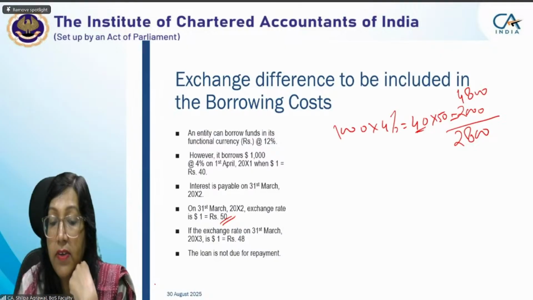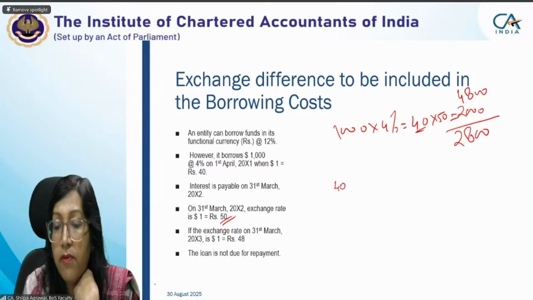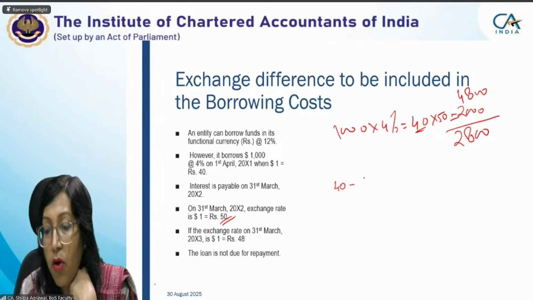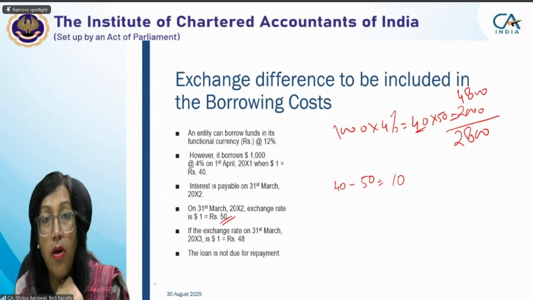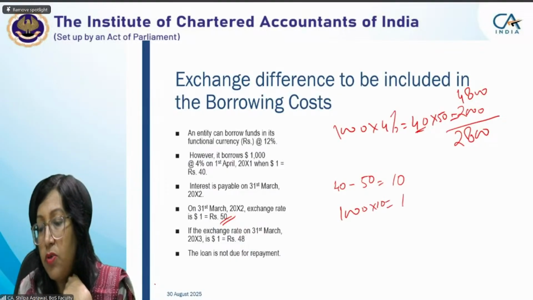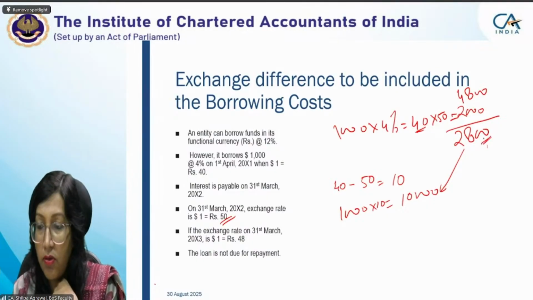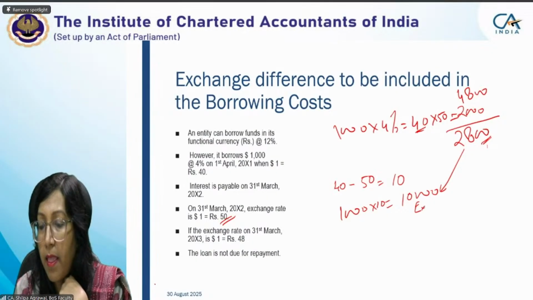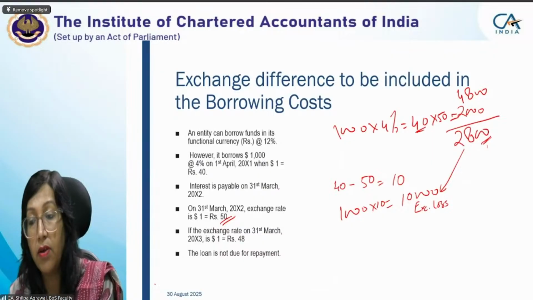First, we see what the exchange loss is. Earlier measurement was 40 when we borrowed the fund. Now the closing rate is 50, so 10 rupees per dollar is your exchange loss. For $1,000, the exchange loss comes to 10,000, and the saving in your borrowing cost is 2,800.